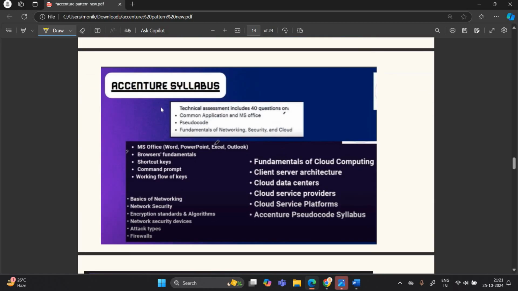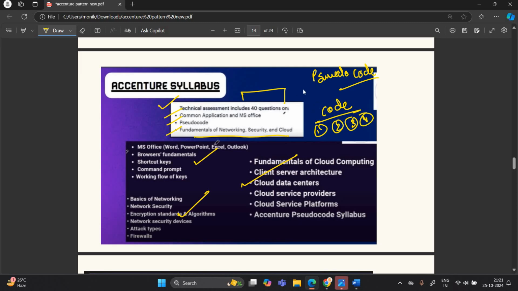Okay. Let's discuss the technical assessment, which includes 40 questions: common application MS Office, pseudocode, and fundamentals of network security and cloud. So this is MS Office syllabus, this is networking syllabus, this is cloud computing syllabus. If I'm talking about pseudocode, the code will be there and you have to choose the option. Options will be first, second, third and fourth, like what is the error in the particular code, or what is the output for that particular code. Output based questions will be asked in pseudocode.